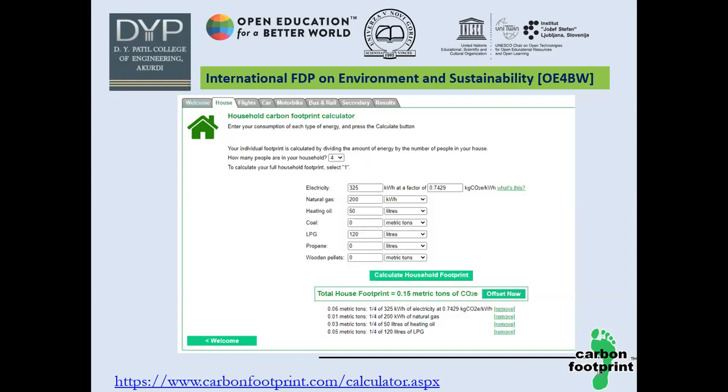So the total house footprint is found to be around 0.15 metric tons of CO2 emission, right? And at the bottom, you can see that different conversions are given, or different values are given in terms of the parameters listed above.